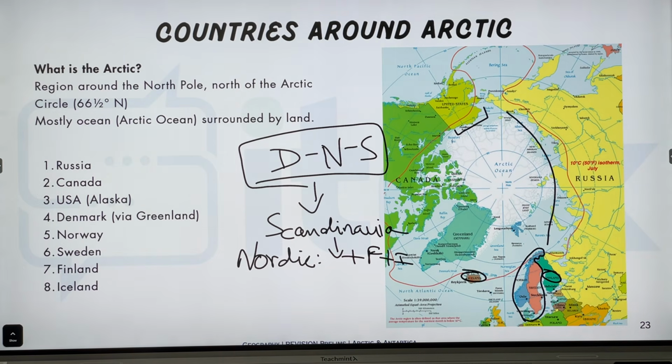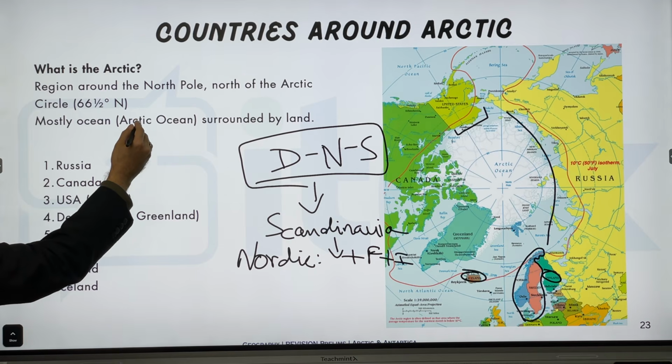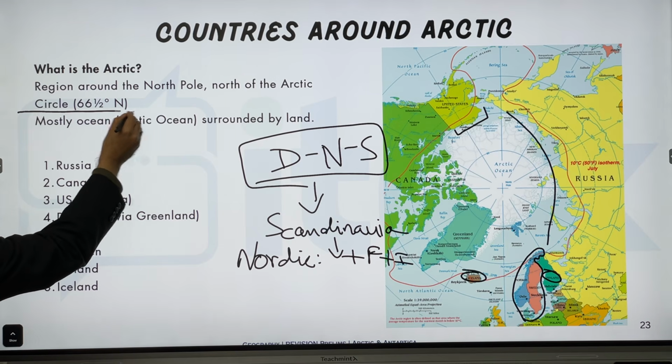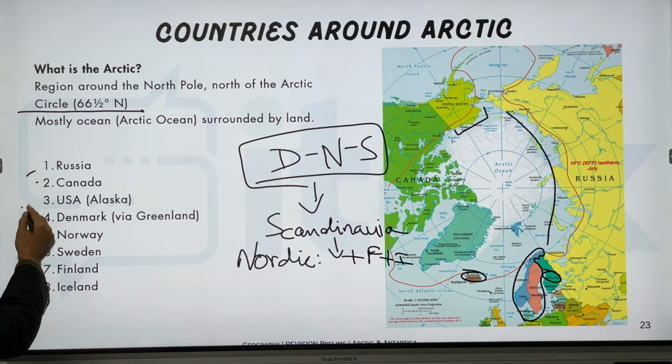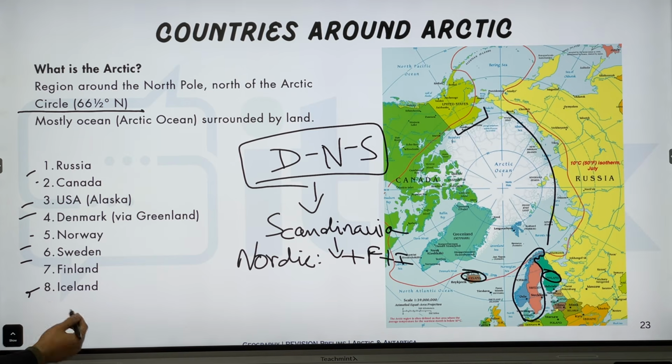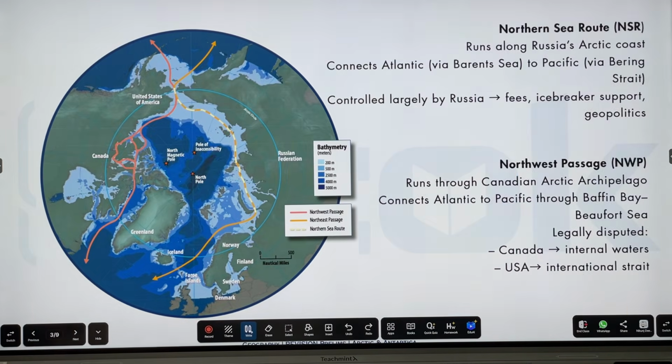Okay, so remember that. Now, the Arctic is actually the region around the North Pole across the Arctic Circle. Most of it is surrounded by land. We have covered Russia, yes, Canada, yes, US through Alaska, Denmark, Norway, Sweden, Finland, and Iceland. Okay, we've covered all. So I hope it's easy for you guys to remember as well.